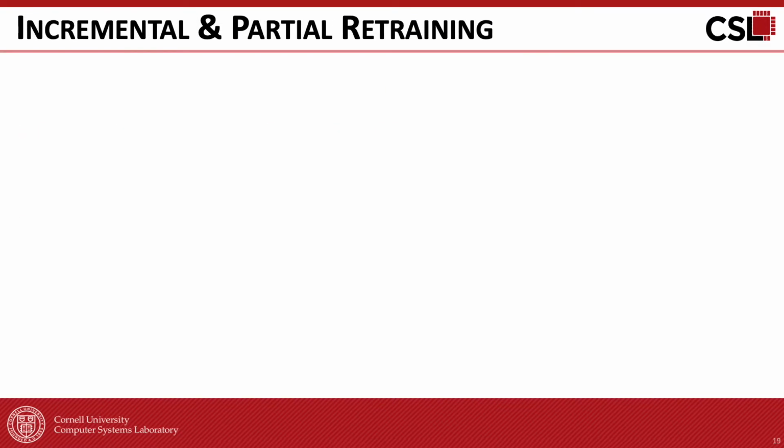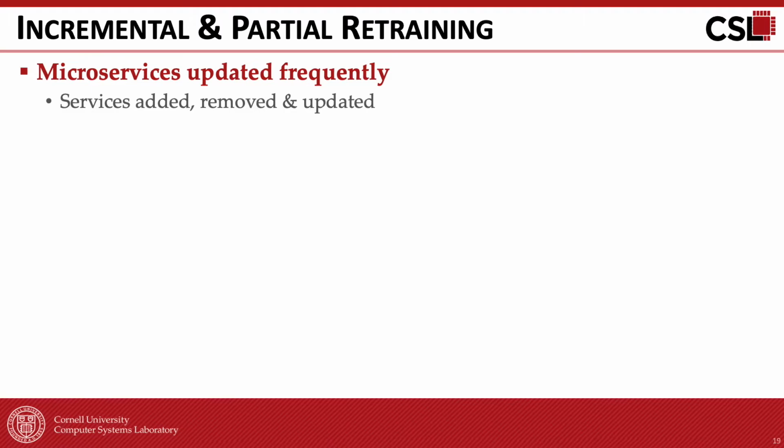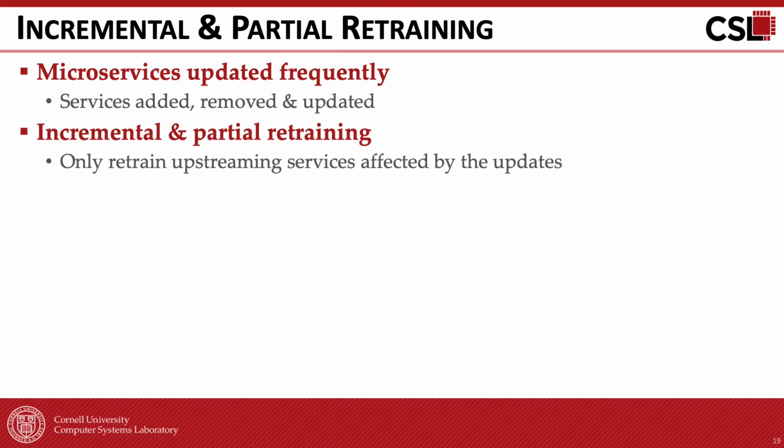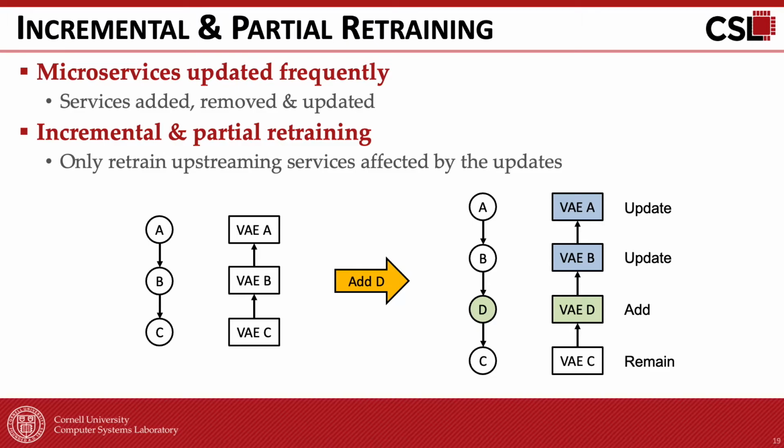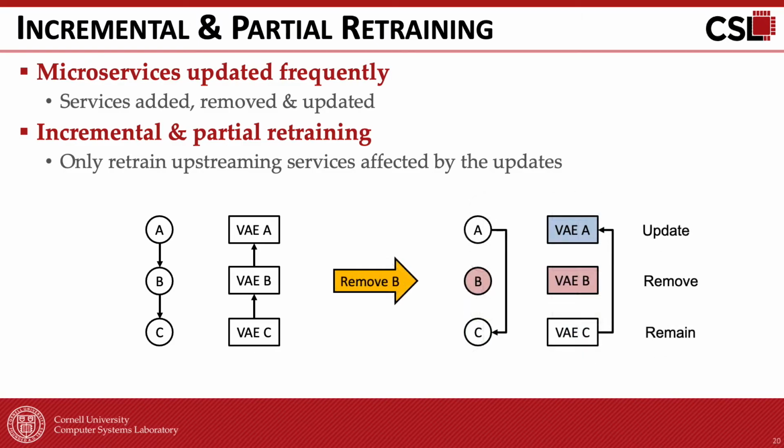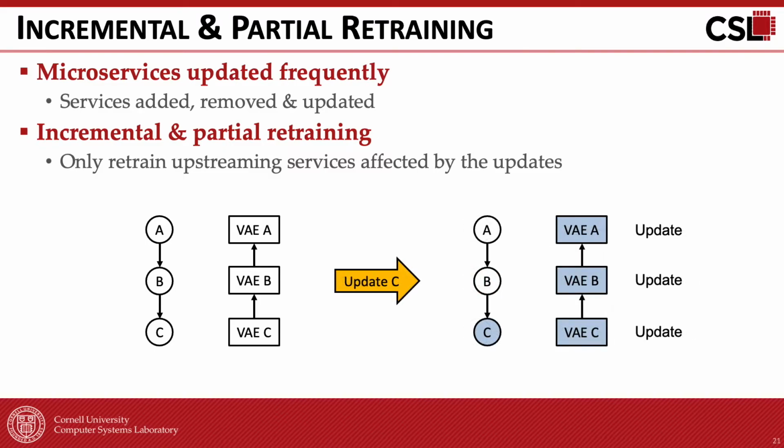Microservices are frequently added, removed, or updated in the system. During retraining, the GVAE only needs to retrain the neurons of the upstream services that are affected by the updates. For example, in a three-service chain, if we add a service D between B and C, we only need to add neurons for service D and update the neurons for the upstream A and B, keeping C unchanged. If we remove service B, we need to remove all neurons of B and update the neurons of A. If we update service C, since it is a leaf service, we need to update all neurons on the path to the frontend.